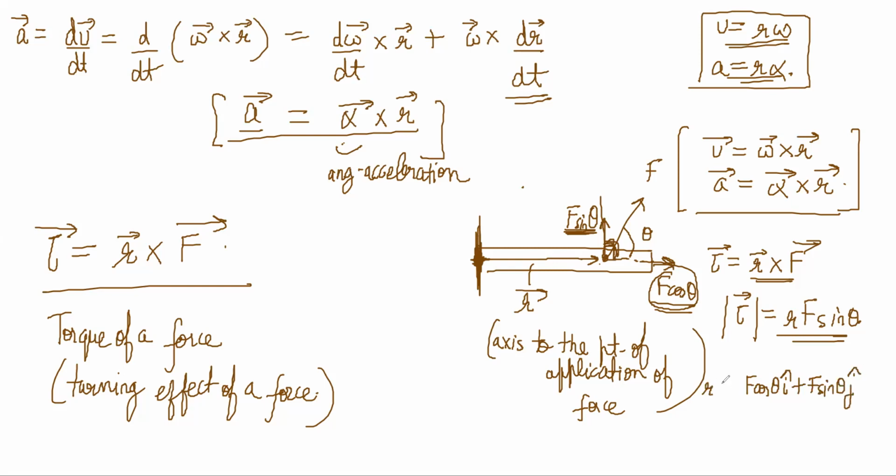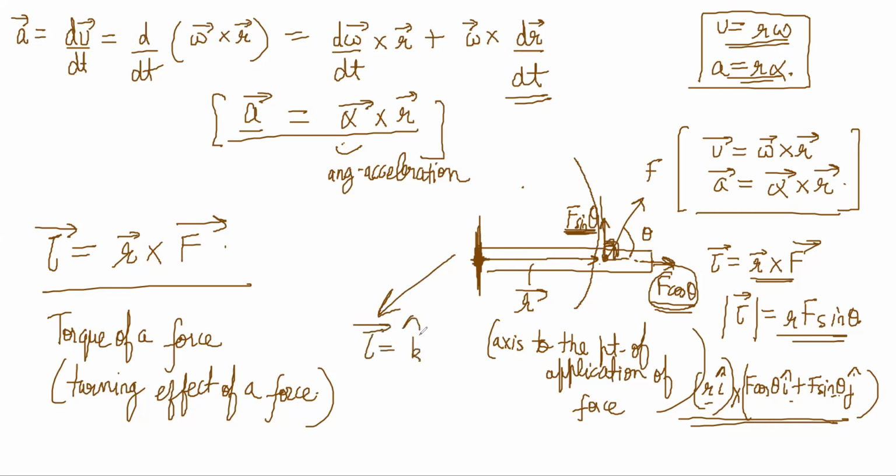R is equal to R i cap. R i cap cross with this, so that will give i cross i is 0, and i cross j will give a K torque. Notice that torque comes out in the K direction. The torque vector is in the K direction. The body will be turning in the anti-clockwise fashion, and the torque vector has come out as plus K.